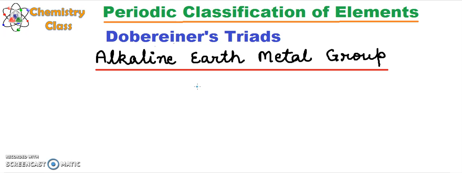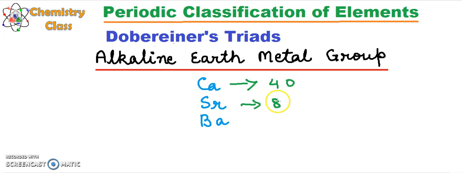The second we are going to learn today, and that is the alkaline earth metal group. So what were the 3 elements that were present in the alkaline earth metal group? The 3 elements were calcium, strontium and barium. Okay, so calcium, strontium, barium. What are the symbols? These are the symbols. And what are the atomic masses? 40, 88 and 137. So these are the atomic masses.